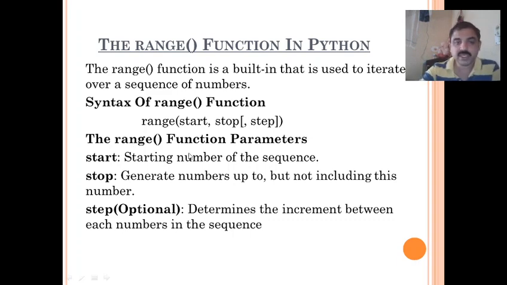So start means the starting number of the sequence. Stop means generating numbers up to but not including that number, so 1 less than the number specified there. Step is optional, which determines the increment between each number in the sequence. That means if you write step 2 here, it increments by 2.